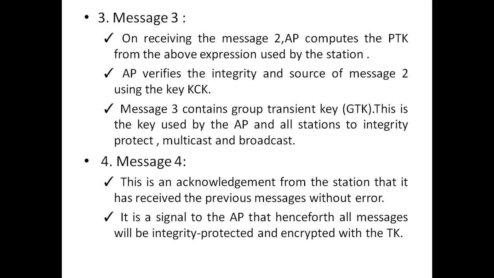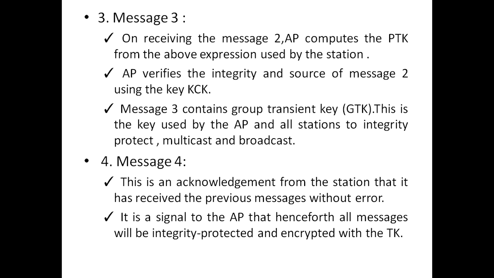In message 3, on receiving message 2, the access point computes the PTK from the above expression used by the station. The access point verifies the integrity and source of message 2 using the key KCK. Message 3 contains the group transient key.